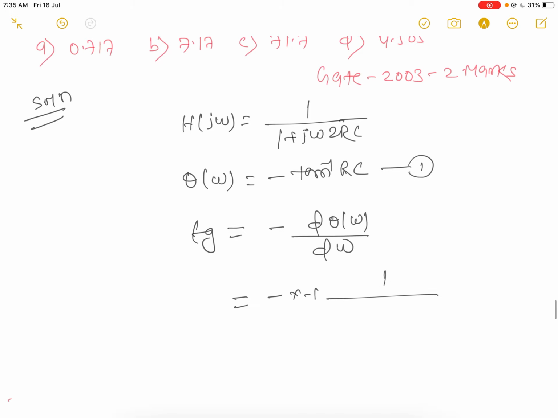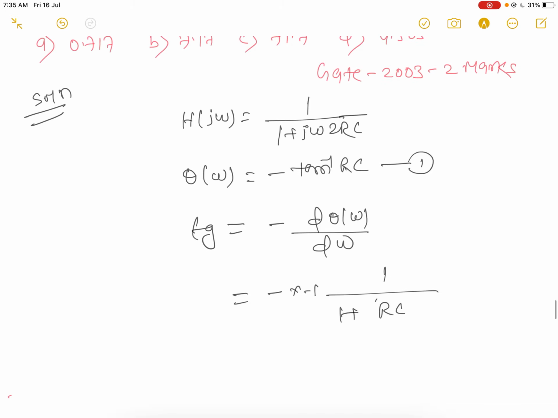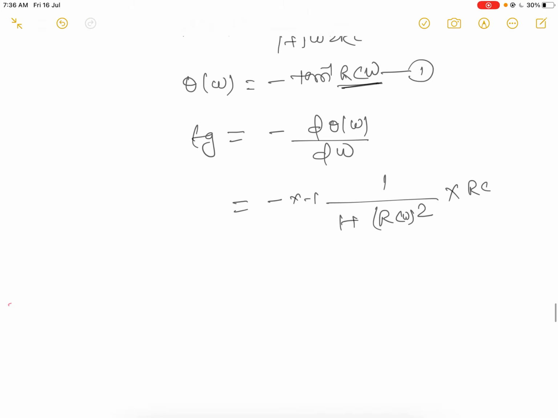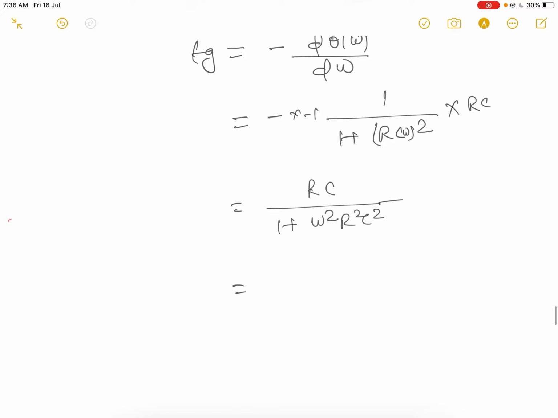What will happen? Negative into negative upon 1 plus RC omega square, 1 upon, in terms of omega, when you differentiate it, then what will happen? RC omega, here is the omega also, RC omega square, and then first we have to differentiate RC omega in terms of omega, then we get RC only. Okay, RC. Now what will happen? Here we get RC upon 1 plus omega square R square C square.